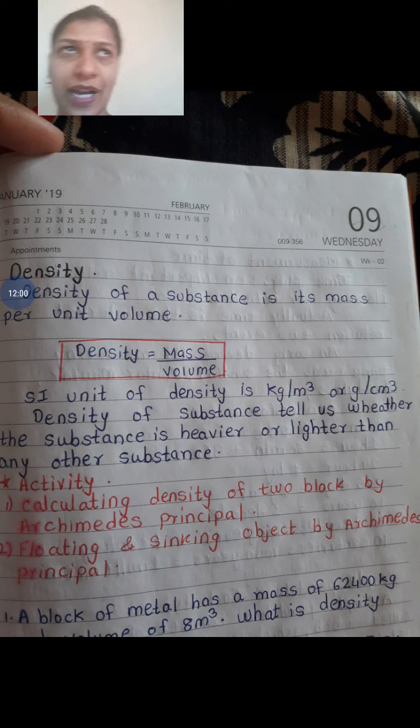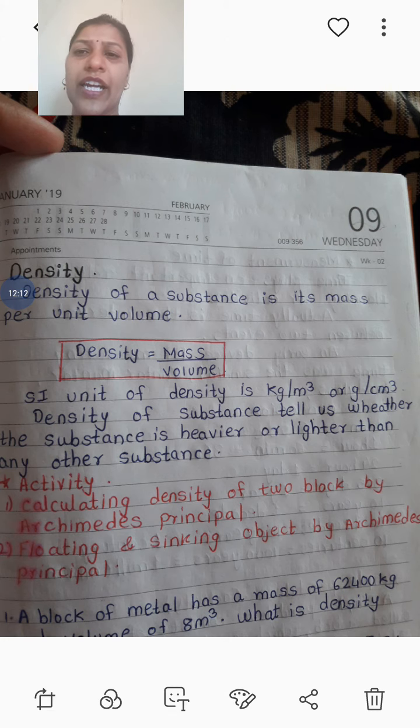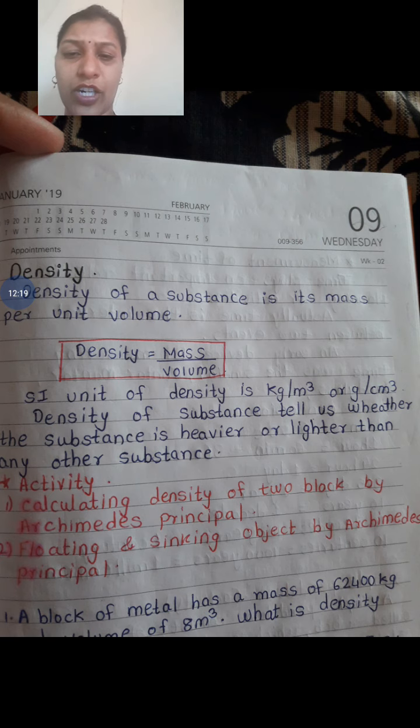The unit of mass is kg and volume is meter cube. So the SI unit of density is kg per meter cube. The density of a substance tells you whether any substance is lighter or heavier than any other substance. Okay.